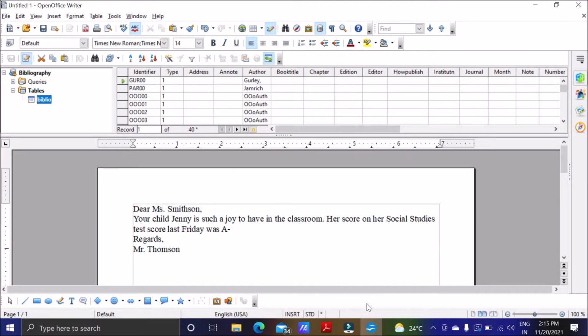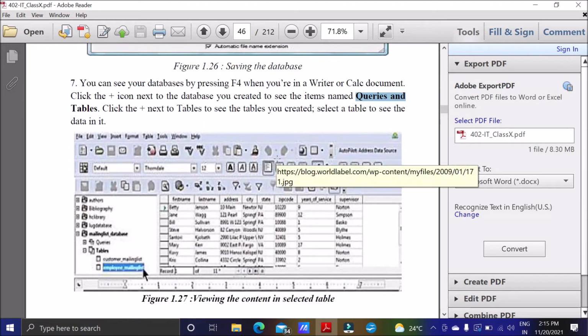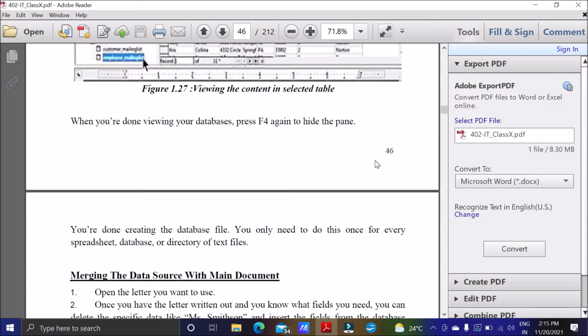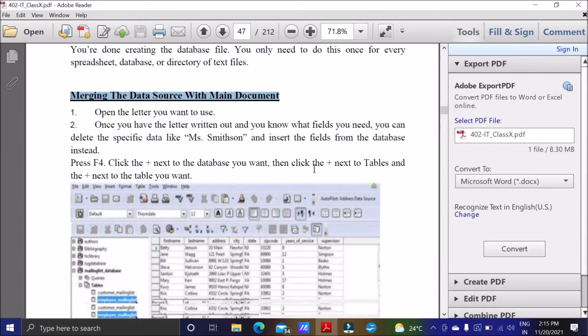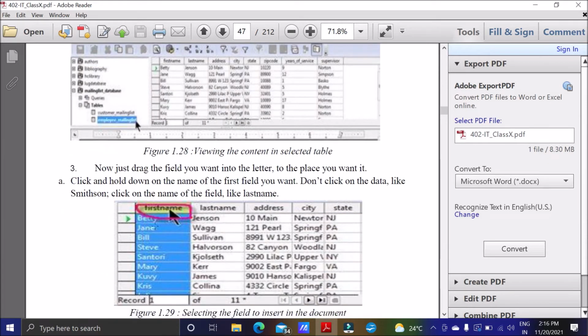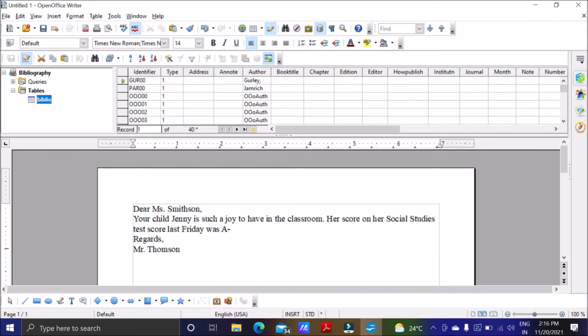So what we have to do now? By pressing F4, we got it. Then we clicked on the plus icon to see queries and tables. And then we clicked on the next table to see the tables we have created. And now how to merge the data source with the main document. It is very easy, just drag and drop. You have to just click and hold on the name and drag the field you want and it will get added. So let's do this.